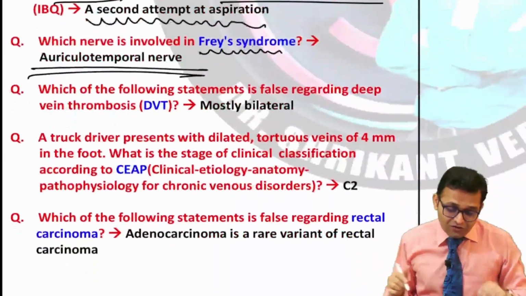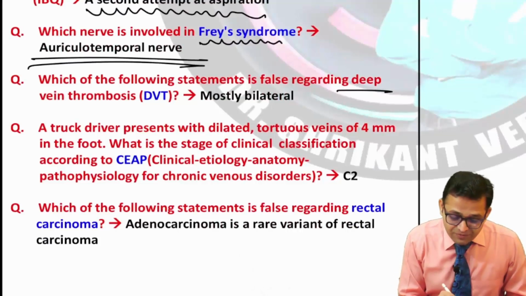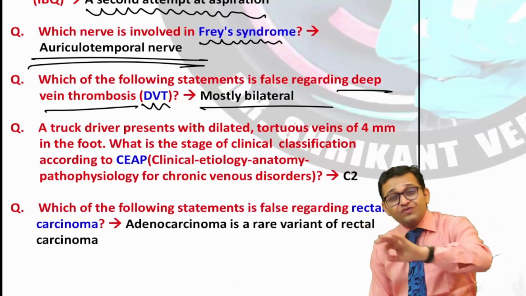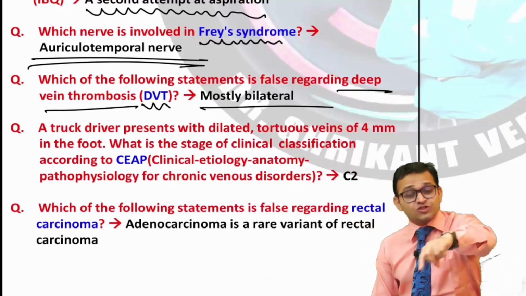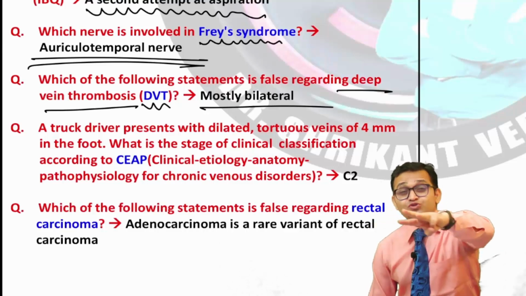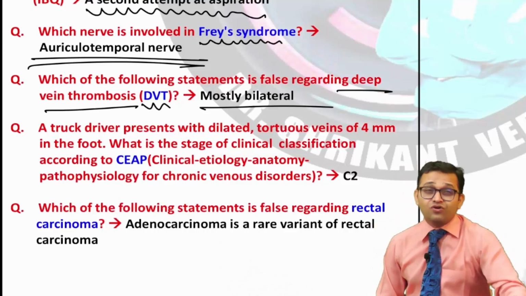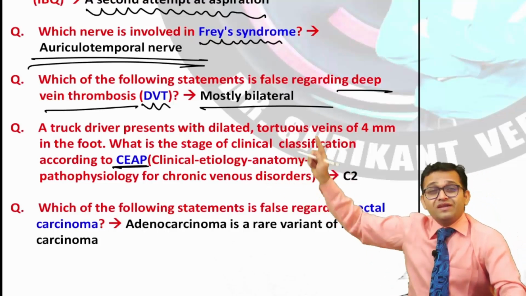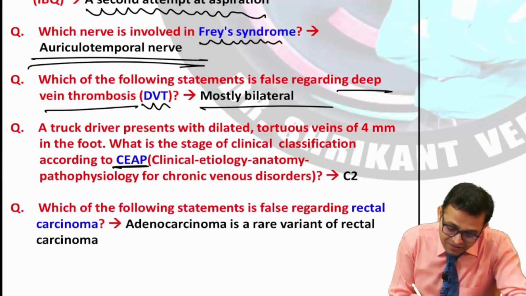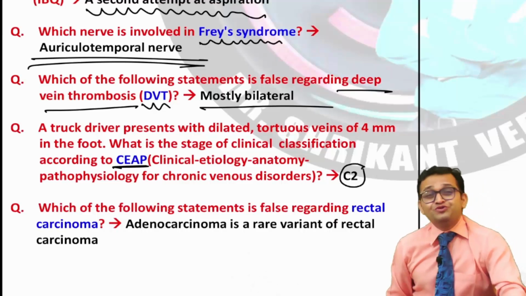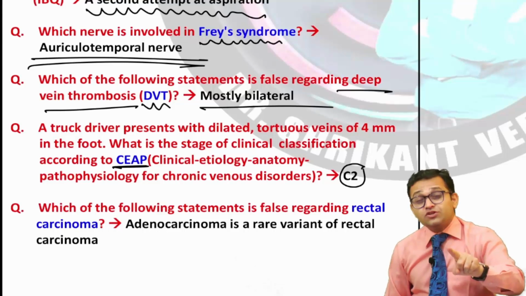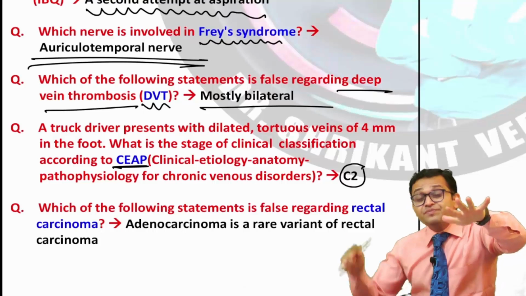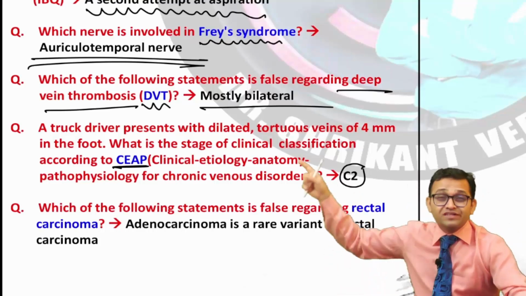Getting the point? Which of the following statements is false regarding deep vein thrombosis, DVT? Mostly bilateral. So remember, always one question from arterial disease, one question from venous disorder, and one question from lymphatic disorder. And again the CEAP score, deep venous thrombosis, varicose vein had been asked, and they were asking about the staging C2. Yes, get ready. Again I am telling you, SOFA score, qSOFA score, FAST, E-FAST, CEAP, Glasgow Coma Score, these scores are important, they will be used.